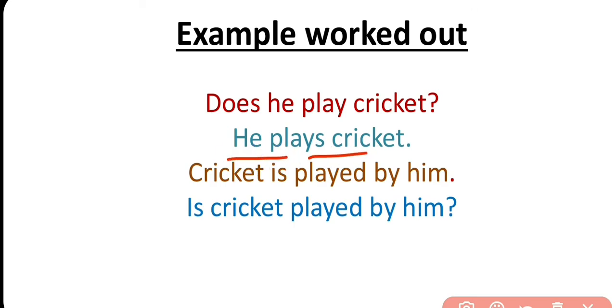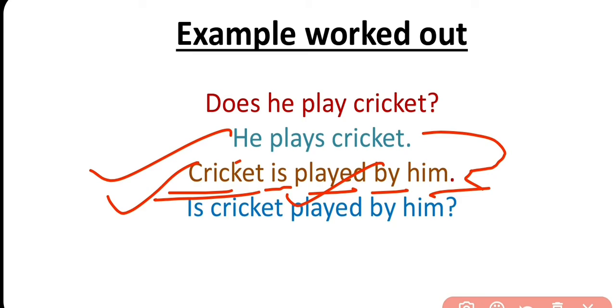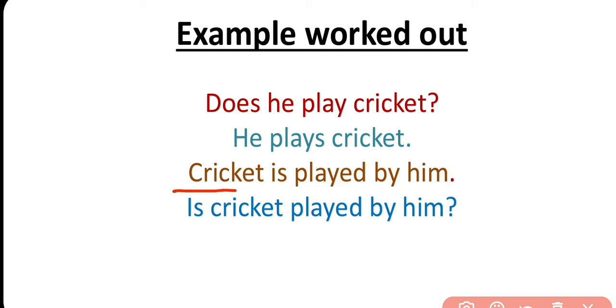So he plays cricket. Here cricket is the object, play is the verb, and he is the subject. So you have to change it according to the rule of this tense. What is the rule of this tense? You have to place the object first as the subject of the passive, plus be verb, plus the third form of play, which is played, plus by, plus him, which is the objective case of he. So, cricket is played by him.